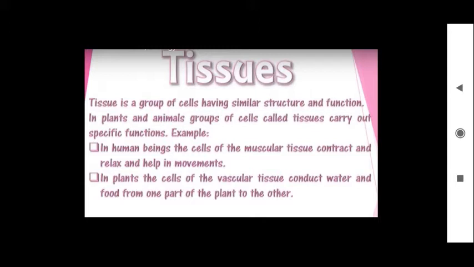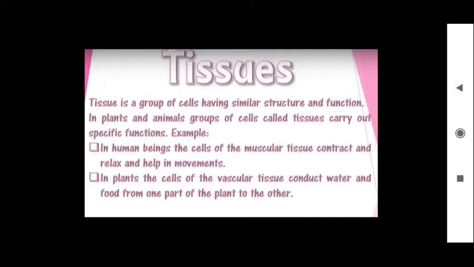In the earlier class, as I said, you have learnt about plant cells and animal cells. Similarly, there is a difference, right? Similarly, in the tissues also there are different types of tissues performing different functions. So let us learn about these tissues and their functions. A tissue is a group of cells having similar structures and functions. In plants and animals, groups of cells are called tissues, which carry out certain specific functions.